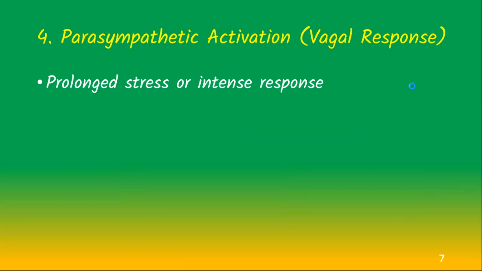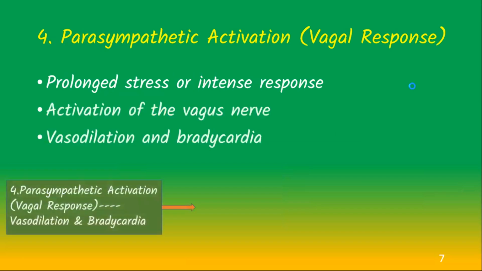With sustained stress, the parasympathetic nervous system kicks in. The vagus nerve is activated, causing vasodilation and bradycardia. This shift counteracts the initial sympathetic response.